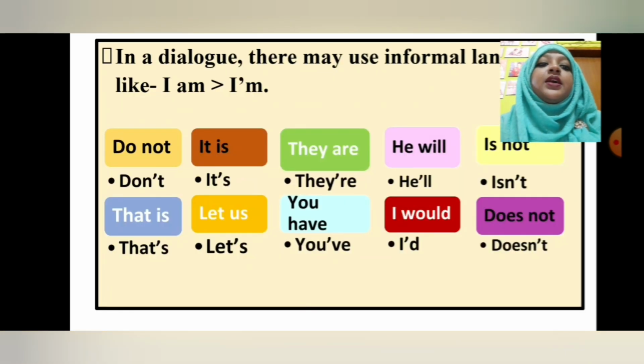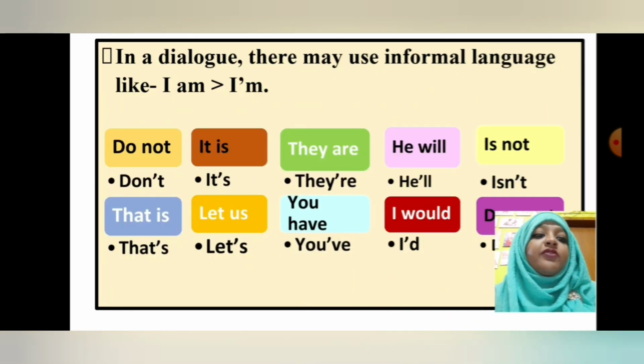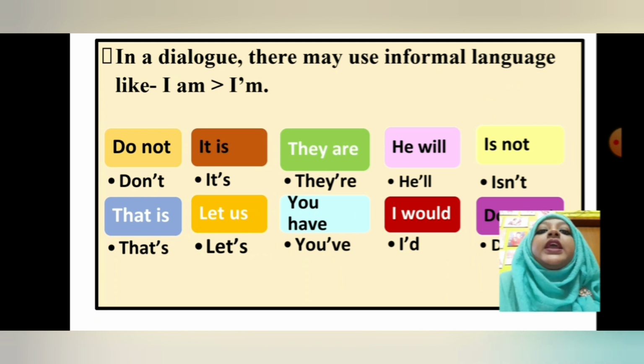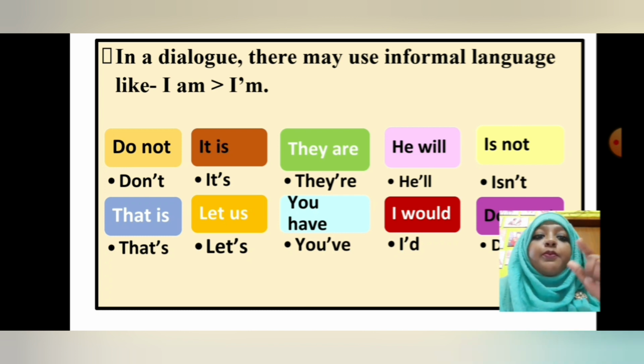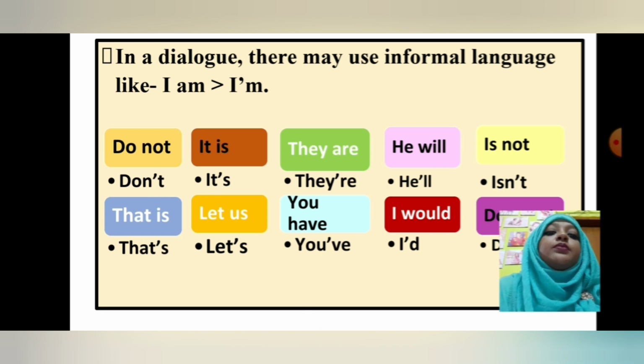Then in the next rule we can see that in a dialogue there may be informal language, like I am becomes I'm. So here you can see do not becomes don't, it is becomes it's, they are becomes they're, so a is omitted here. Then you can see he will becomes he'll, so this is the pronunciation.